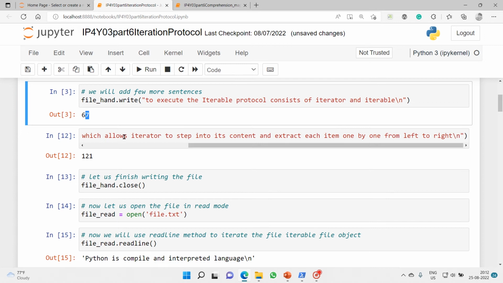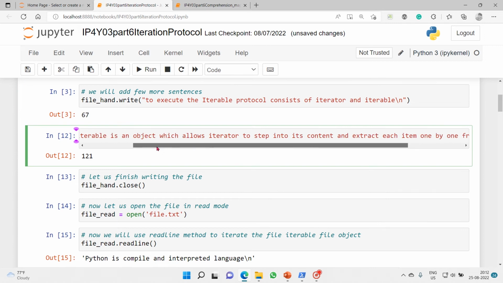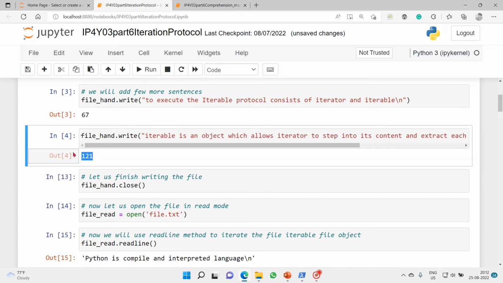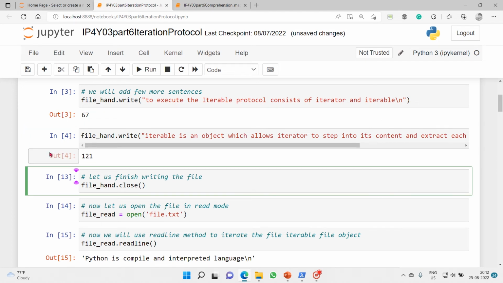Then I will add one more line. Again I used the write method, but this time it's a huge line, 121 characters. So we have finished writing the file.